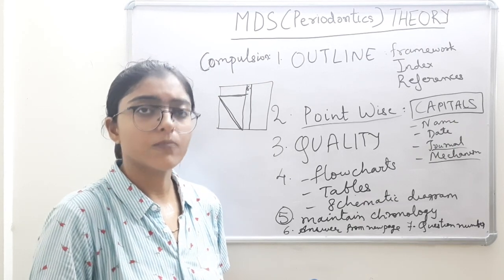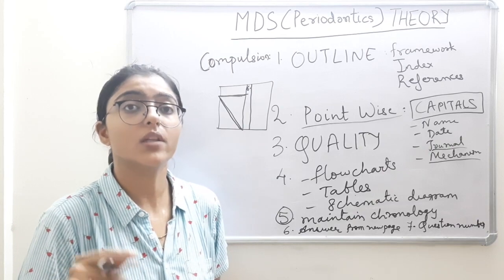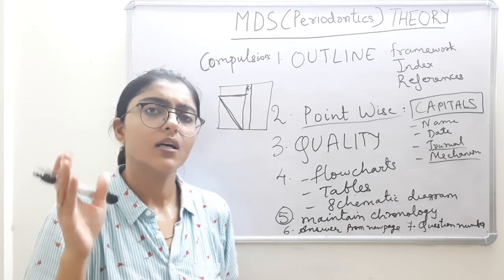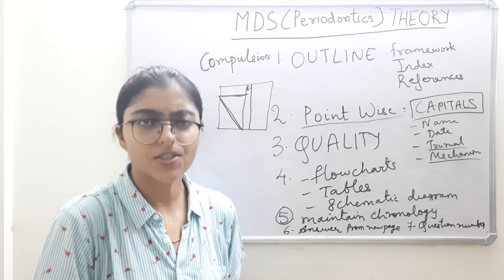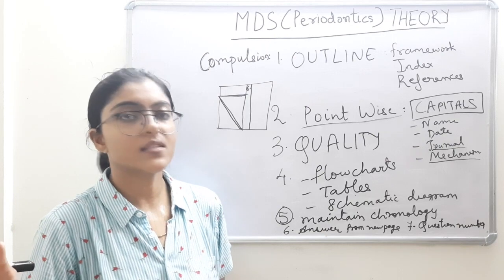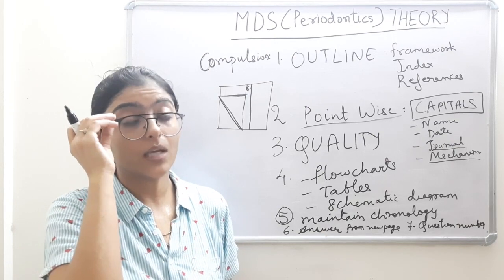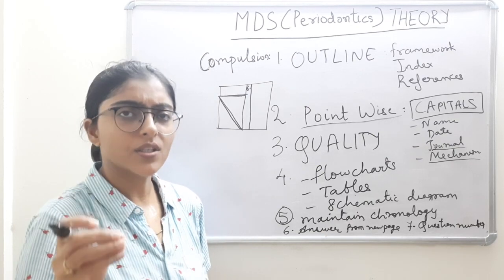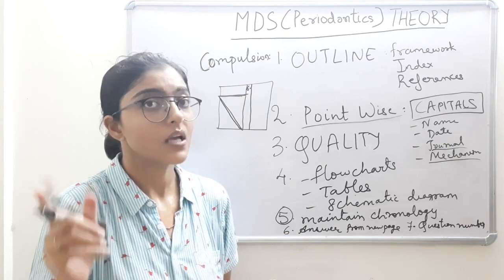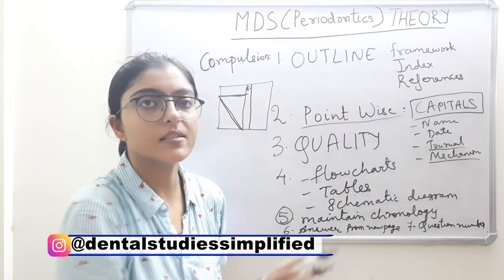Talk about that model and show which of the newer host modulation agents which are applicable are in the budding stage or the initial studies going on. Give the latest literature. This is how a 50 or 75 marks question can be attempted. If this question, host modulation, is given for 20-25 marks, I repeat, the outline will be the same.